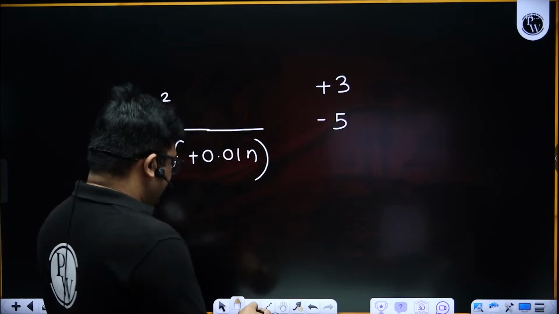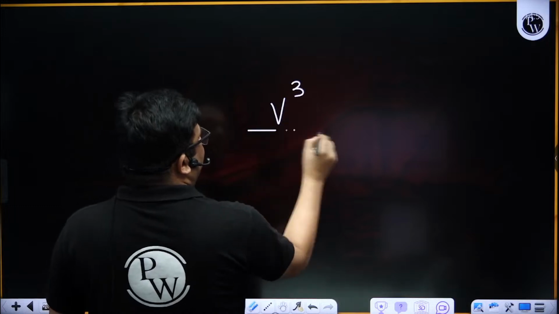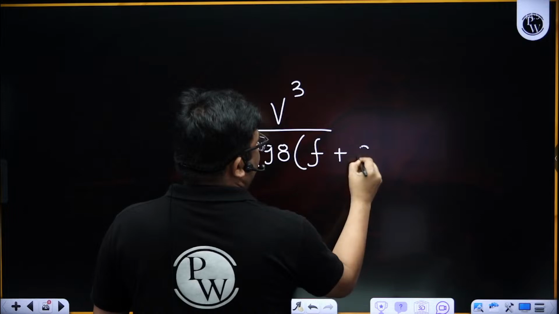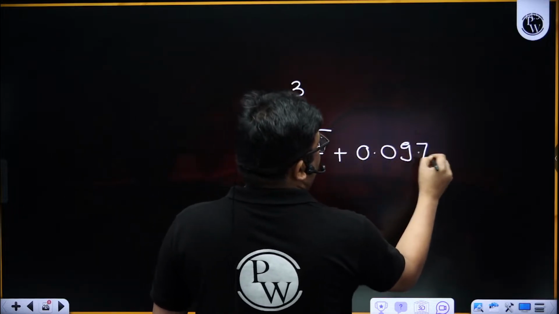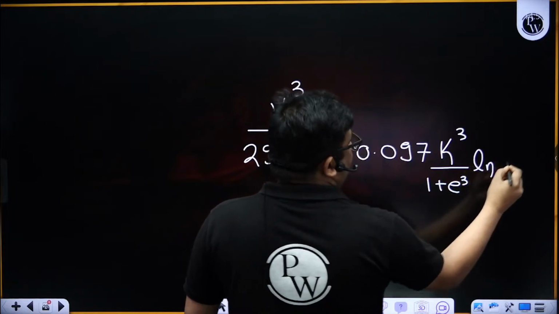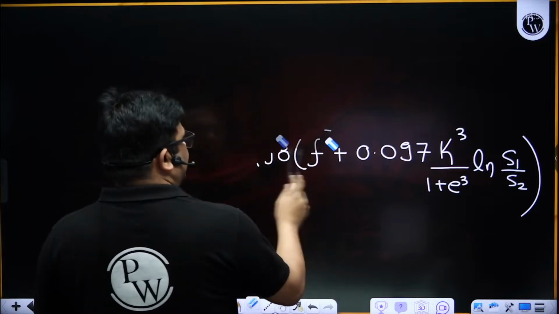Others can ignore this. You take 0.08 and solve the question. Okay. You don't use this formula. Use this formula, V cube by 298 F plus 0.097 K cube by 1 plus E cube into ln S1 by S2. Use this formula and solve the question. Others who want to trust me, they can trust. You can use this formula and waste your time.